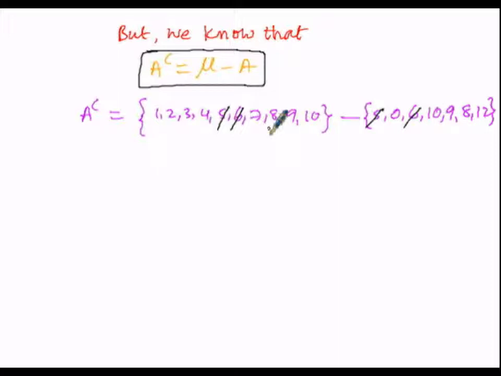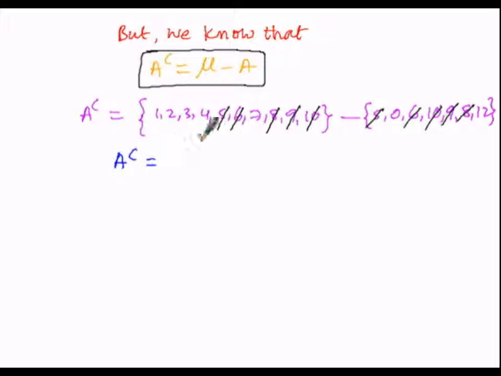So here 8, 9, 10 are elements of set mu, and 8, 9, 10 are also elements of set A. So here we can cancel 8, 9, 10 from the mu set, and similarly 8, 9, 10 from the second set, that is A. So none of these elements belong to A complement, because they are completely subtracted from the universal set. So here we need not include 0 and 12 in the elements of the A complement.